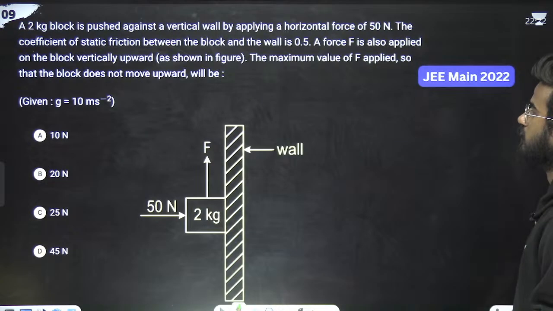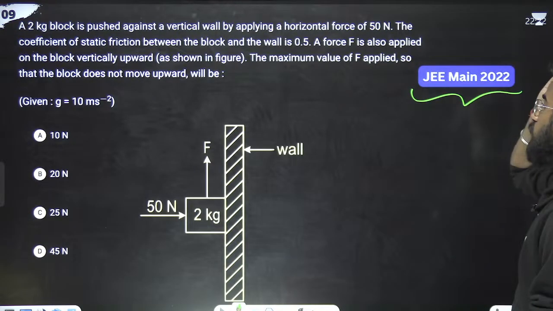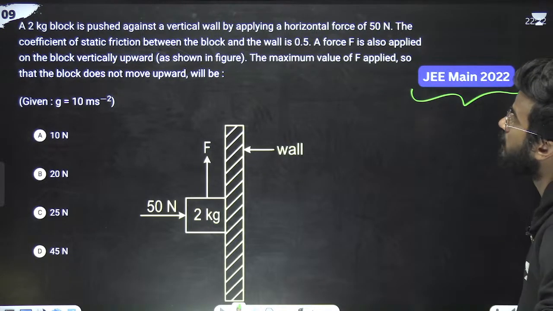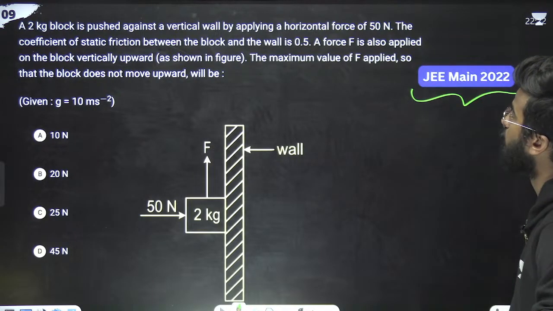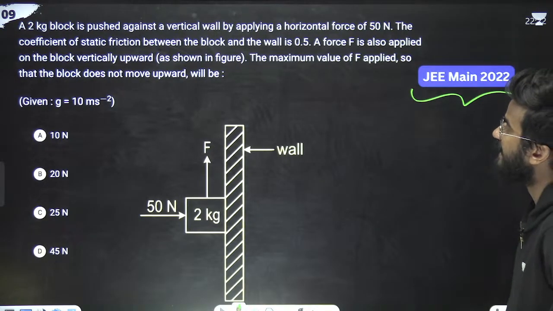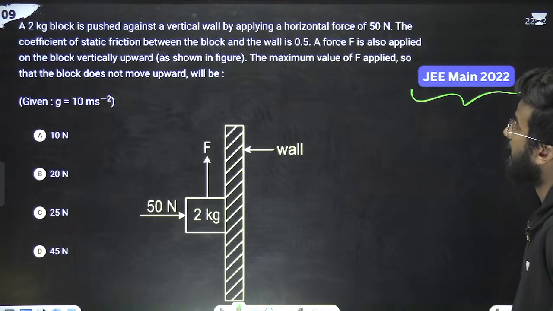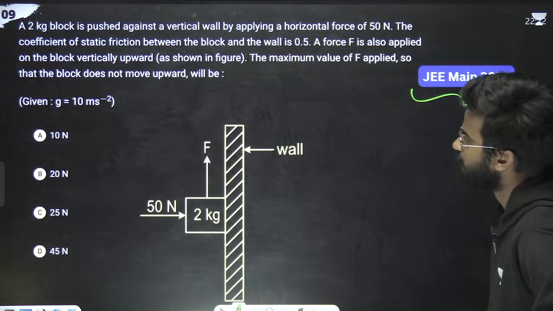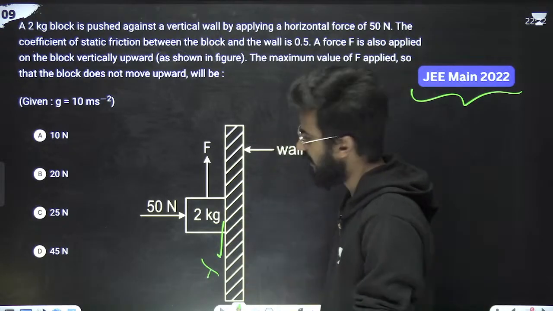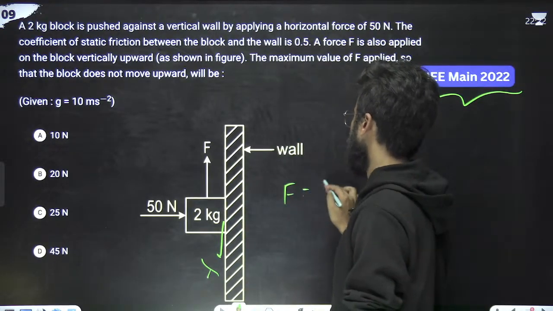Next problem, JEE 2022. What the question is saying: a block of 2 kg is pushed against a vertical wall by applying a horizontal force of 50 Newton. The coefficient of static friction between the block and the wall is 0.5. A force F is also applied on the block vertically upward. The maximum value of F applied so that the block does not move, we have to calculate. So F will be equal to the friction. Friction is what?